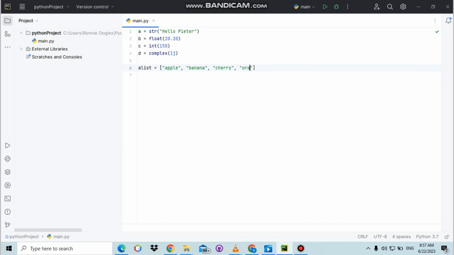Range. Awesome. So you can see we declared a list, and also let's add another few. Also let's declare a tuple.